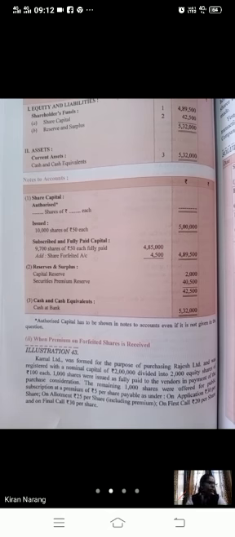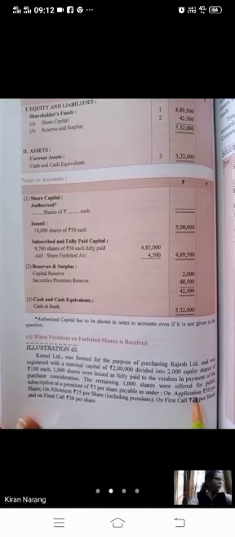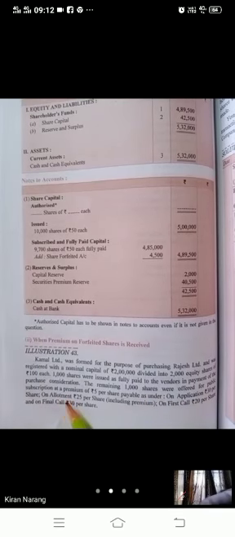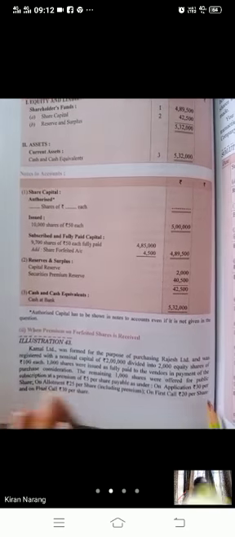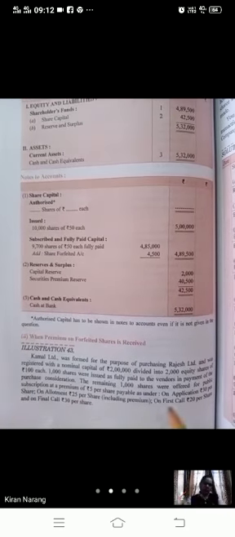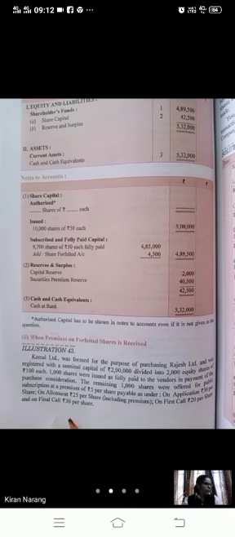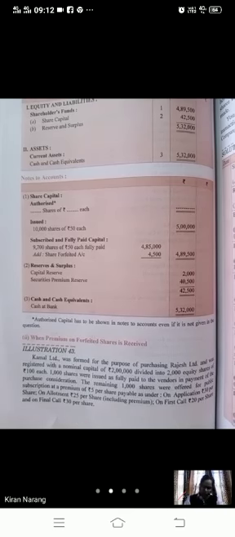Next, the remaining 1000 shares were offered for public subscription at a premium of rupees 5, payable as under: application 30, allotment 25, first call 20, and final call 30. So what happened in this question?